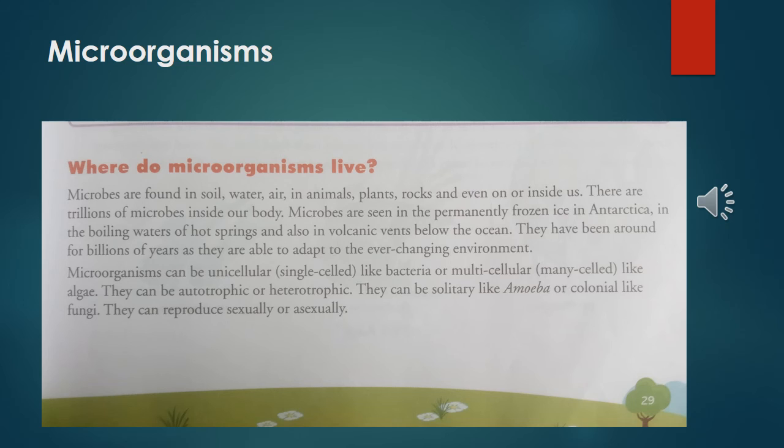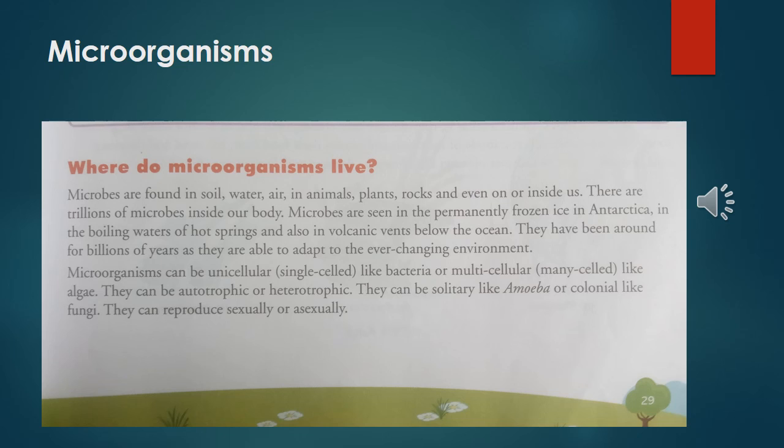They have been around for billions of years as they are able to adapt to the ever changing environment. So we can say microorganism is present all around us, or we can say microorganism is present everywhere. Microorganisms can be unicellular, meaning single cell like bacteria, or multicellular, meaning many cells like algae. So microorganisms can be unicellular and also multicellular.